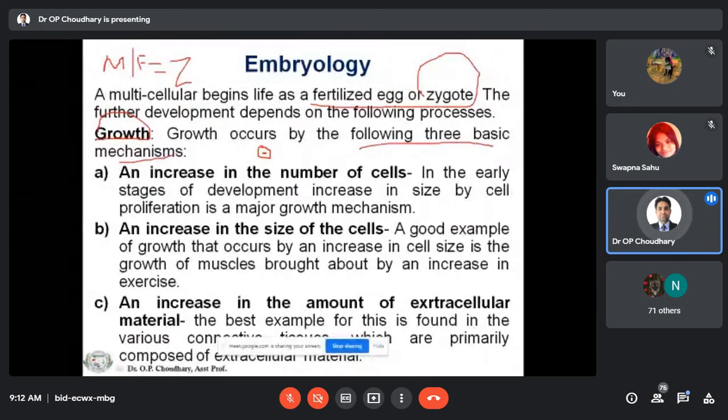First, this cell may further divide, and it will produce a number of cells that start the development. So an increase in the number of cells is a step of growth in the early stages of development. Increase in size by cell proliferation is a major growth mechanism. It means from 1 to 2, 2 to 4, 4 to 16, 16 to 32, they will multiply and increase the number of cells.